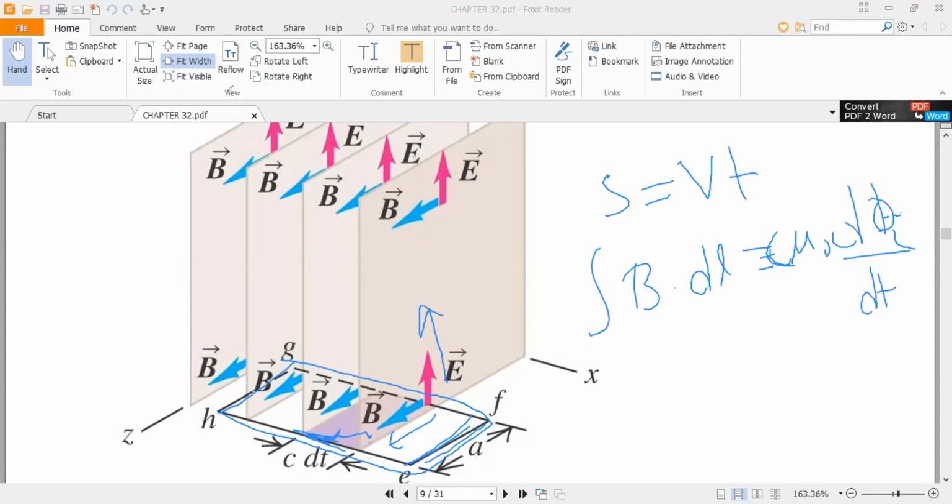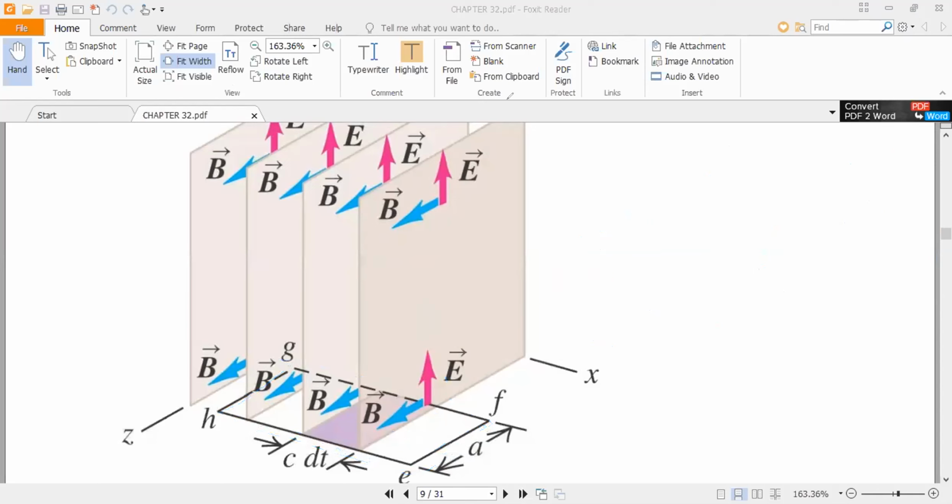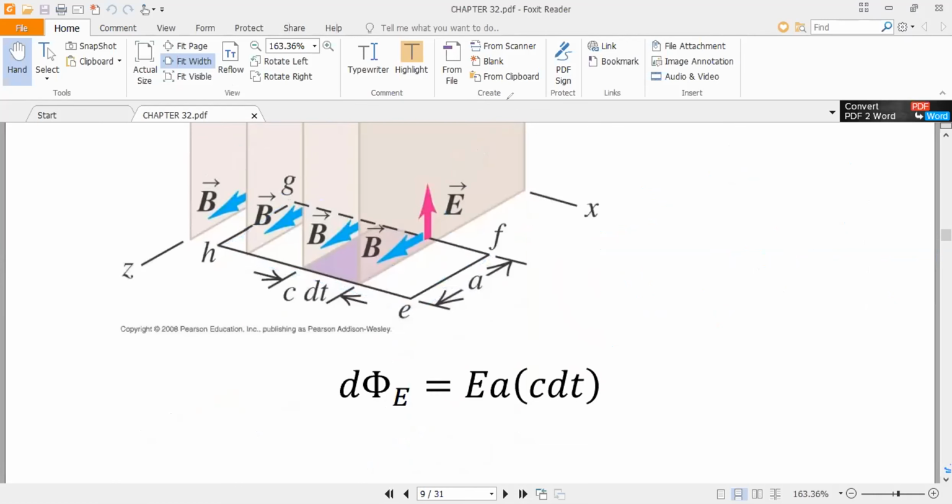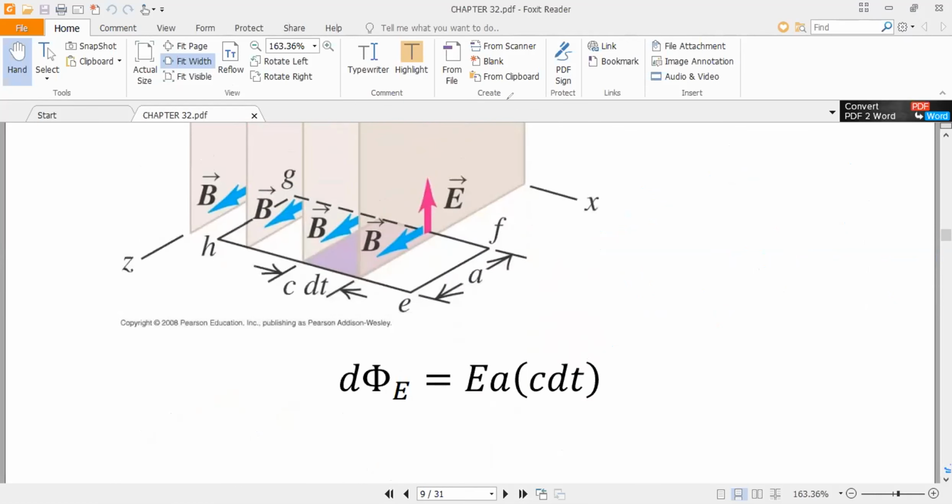We will calculate the left hand side and the right hand side. So first we will calculate this right hand side.